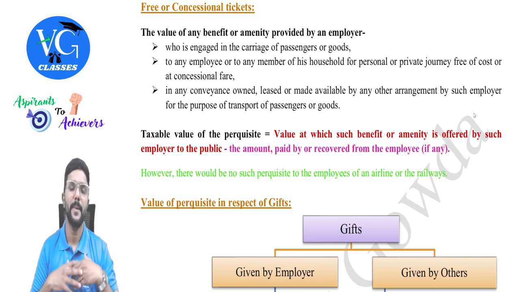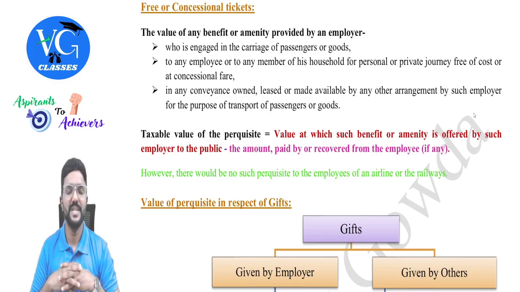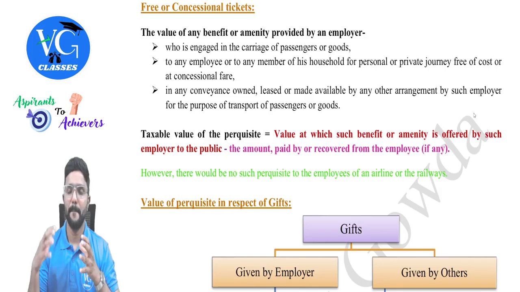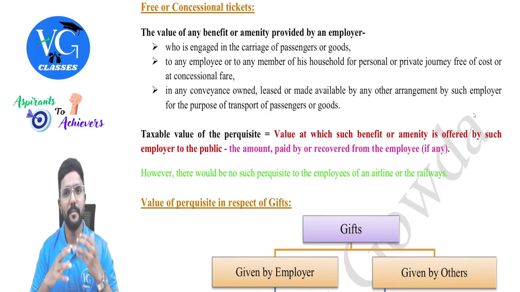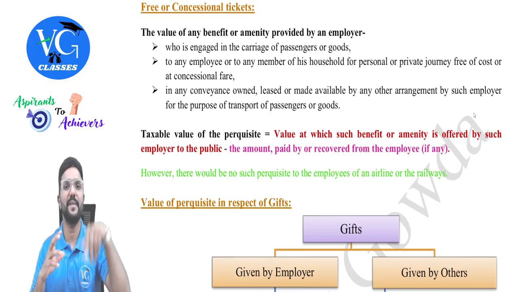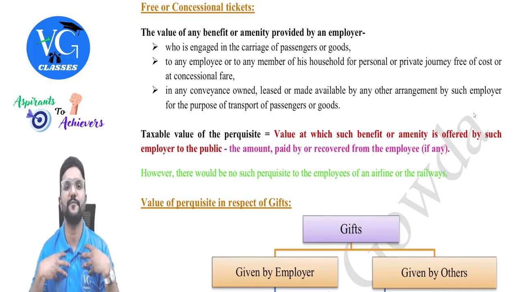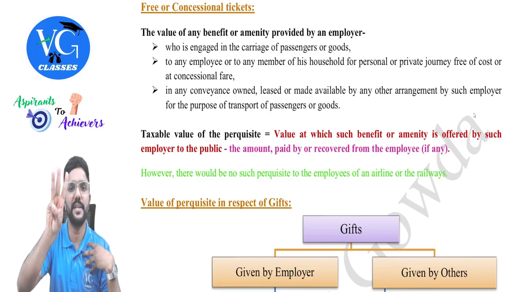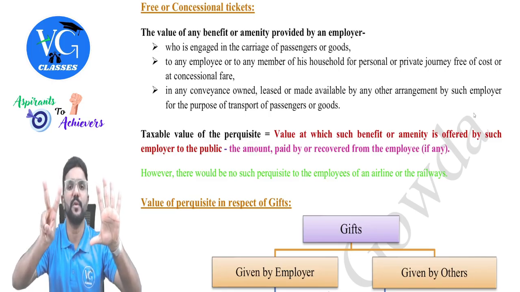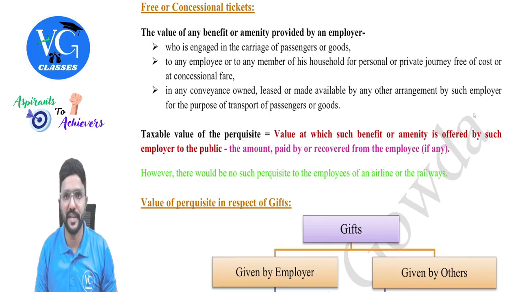Is that clear? For example, assume I am working in VRL Logistics, which is engaged in transportation of goods. And now I want to shift some of my goods from Bangalore to Hyderabad. And my employer provided me free transportation service. If the same service was provided to outsiders or the general public, they would have charged 10,000. In that case, 10,000 will be taxable for me as perquisite. What if I have paid 3,000 to my employer? Then only 7,000 would be taxable. Got it? Same way with respect to passenger transportation, guys.